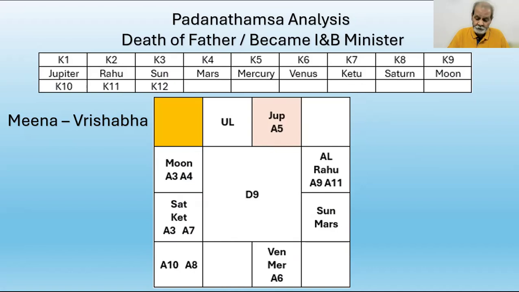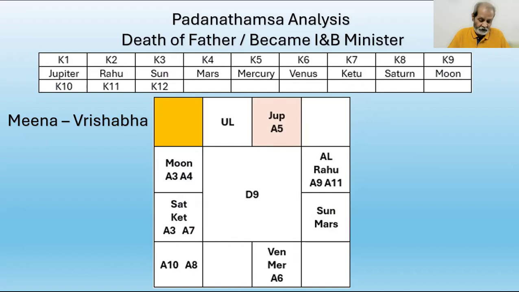Here we may notice that almost each of the benefic Dashakarakas combines with or aspects a malefic Dashakaraka of this Vena Mahadasha, the entire Mahadasha. So Jupiter, K1 and K10, Jupiter, then K8 Saturn, they are in mutual aspect. Mars K4 combines with the Sun, K3 and K12. K5 Mercury combines with K6 Venus.